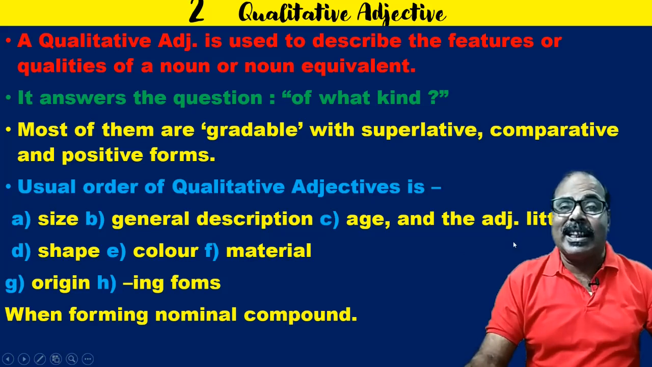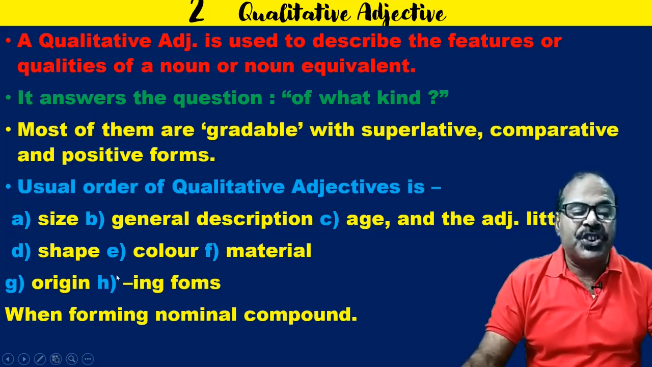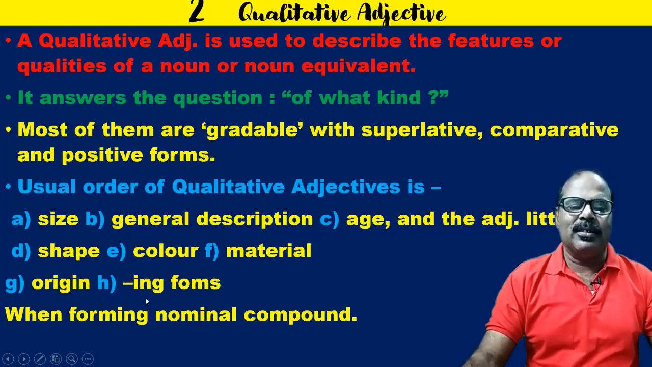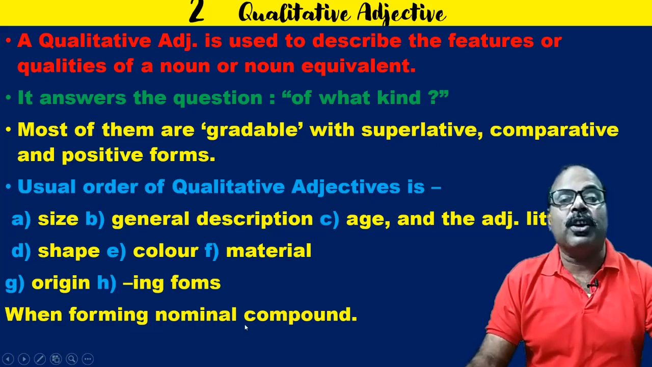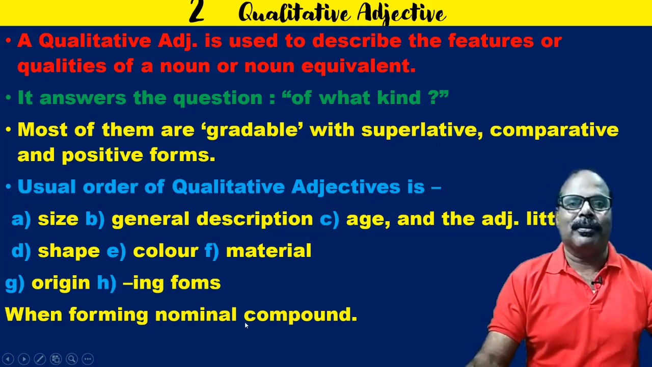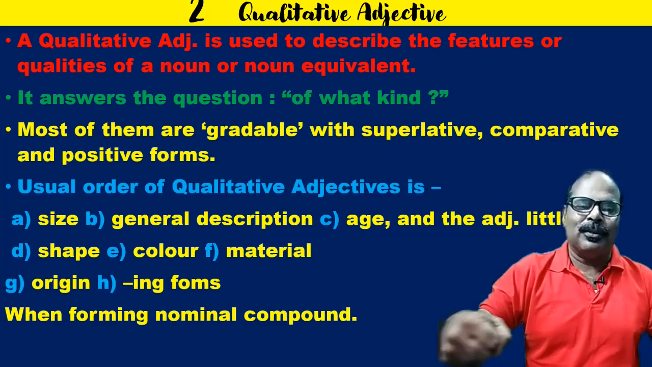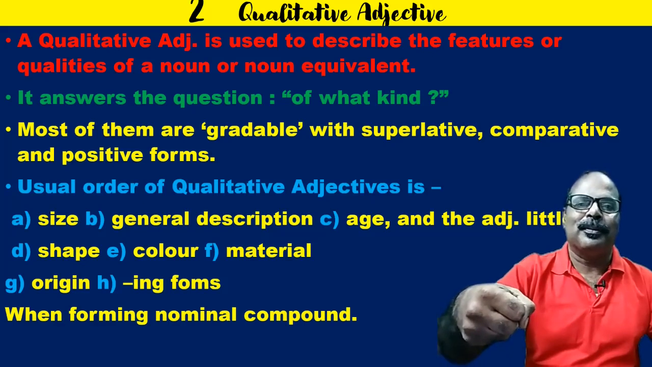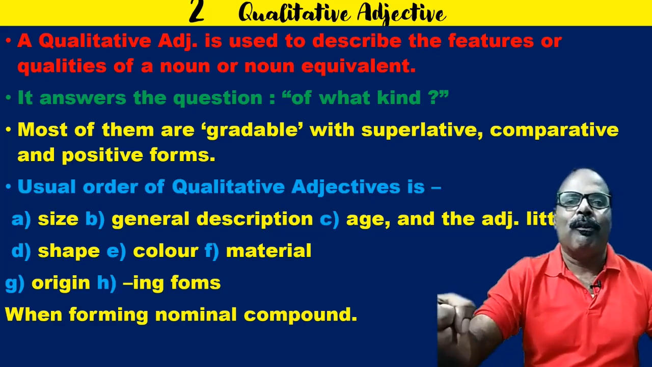So age, then the adjective little, shape, color, material, origin, and the ing forms when forming a nominal compound. It will be the last one. For example: I have a long, beautiful, old walking stick.